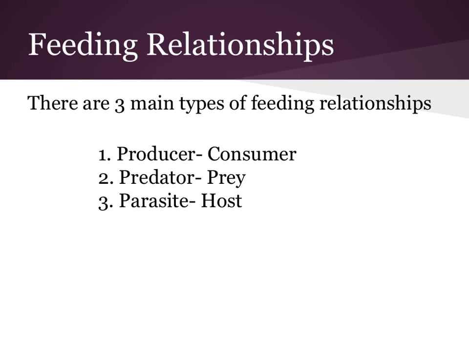Feeding relationships. There are 3 different types. So this is how things are interacting. We have a producer-consumer feeding relationship, which means the consumers are eating the producers, the predator-prey relationship, and the parasite-host relationship. So these are how food is going to get transferred and organisms are getting their energy from others.